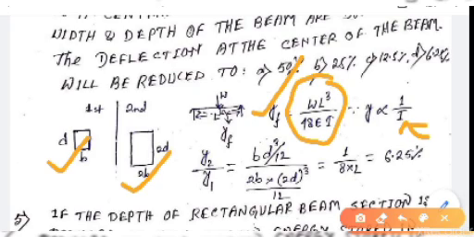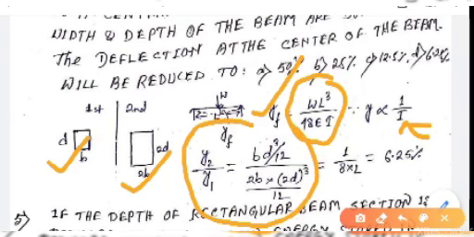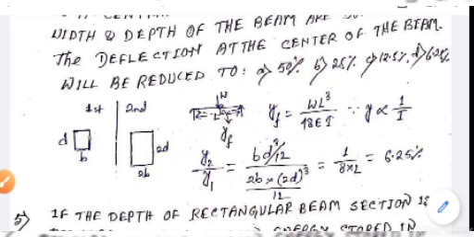So deflection Y2 by deflection Y1, where Y2 is the deflection for the second beam and Y1 is the deflection for the first beam. Y2 by Y1 equals to b d cube by 12 divided by b d cube by 12 for the second case, B equals to 2B and D equals to 2D. By calculating we get 1 by 16, which equals 6.25%.